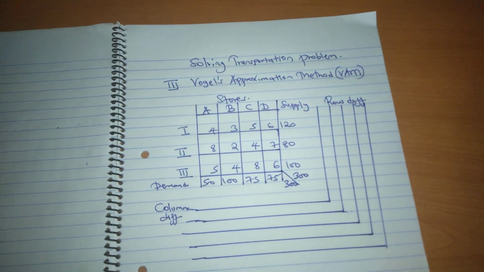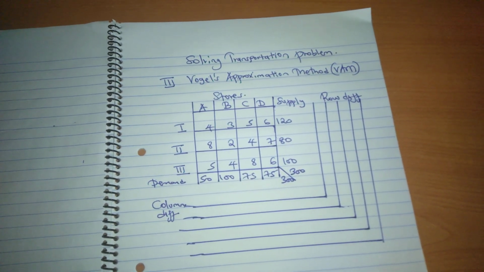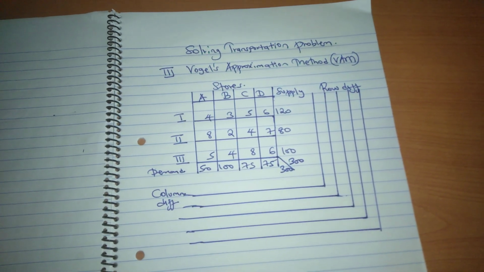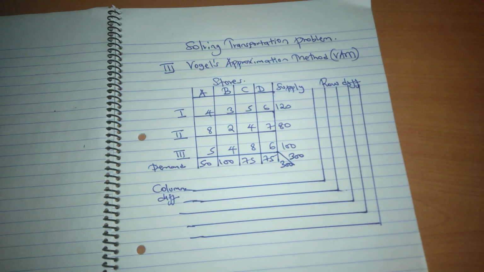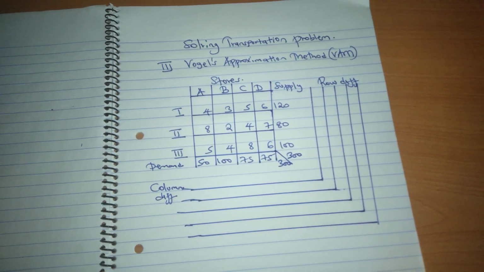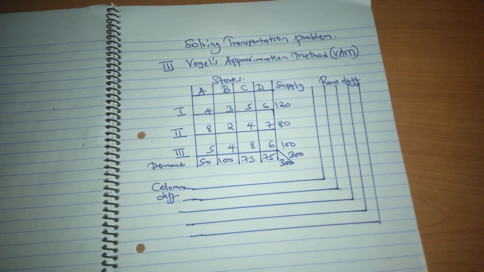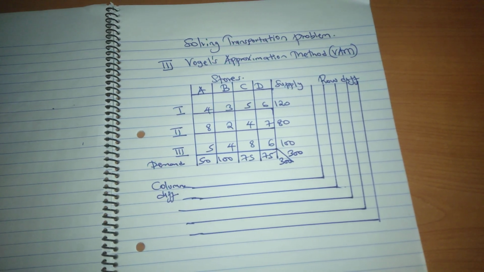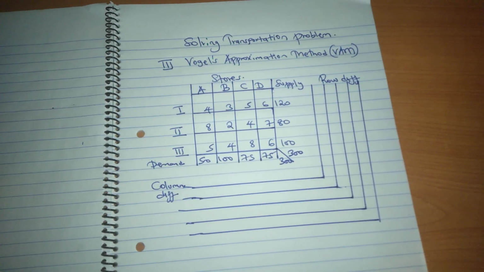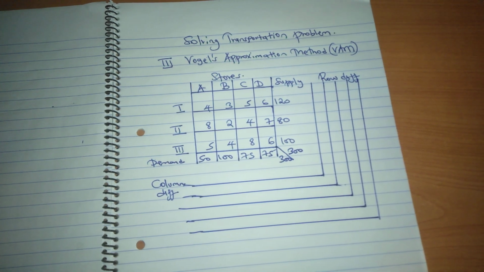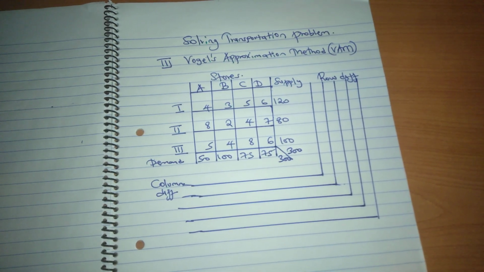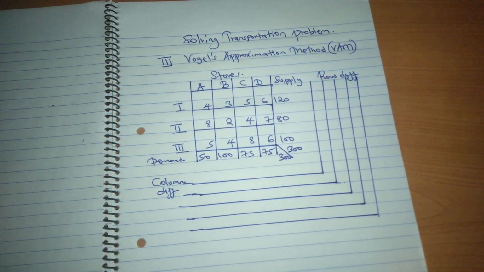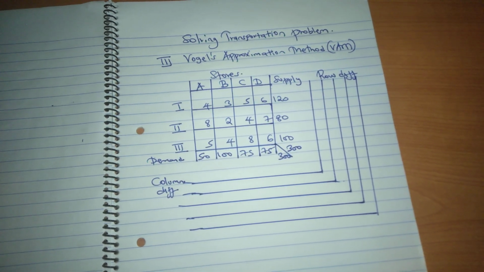Hi, we are going to solve a transportation problem by using Vogel's approximation method, abbreviated as VAM. In the previous session, we solved transportation problems using the northwest corner rule and the least cost cell method. Now, as usual, when you're given a transportation problem, you need to establish whether it is balanced or unbalanced by seeing whether demand and supply are equal.